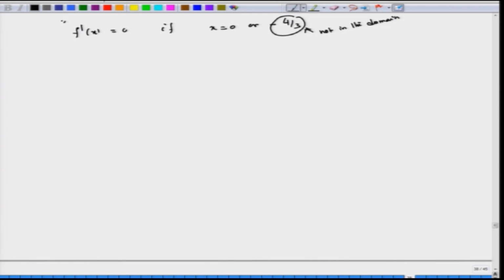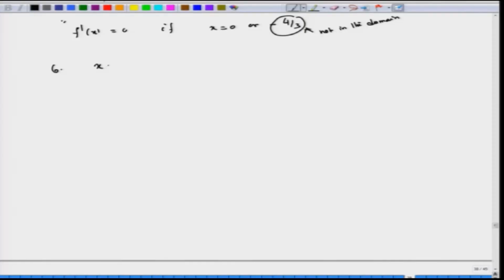So, what we need to actually find out is at x equal to 0. Now, f is decreasing for negative x and increasing for positive x. Therefore, what we can say about x equal to 0 is that it is going to be a local minimum. So, x equal to 0 is a local minimum.